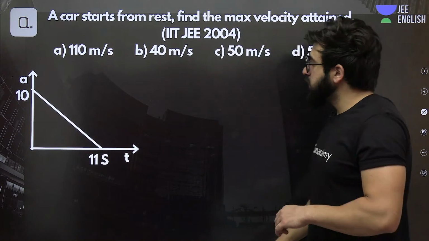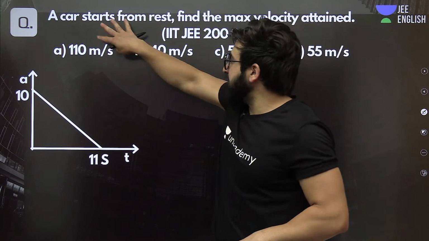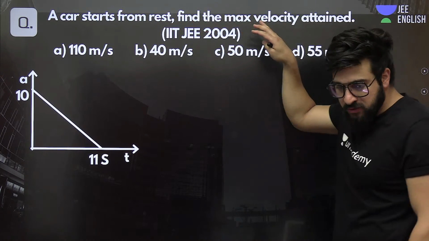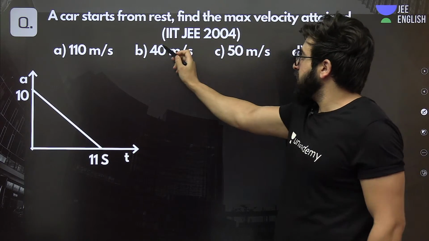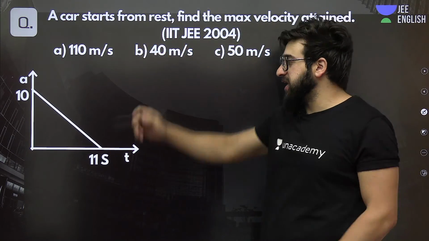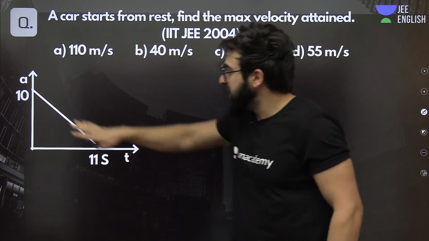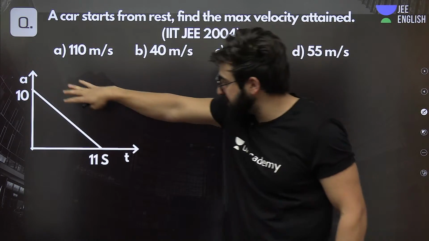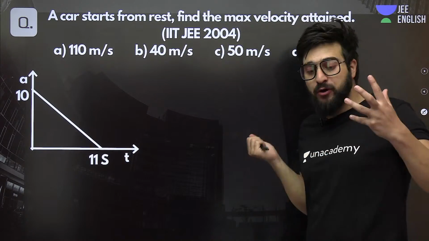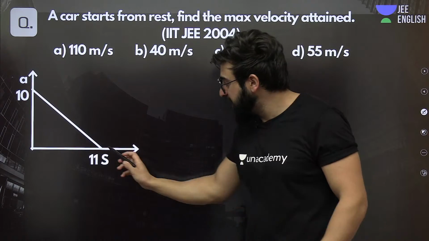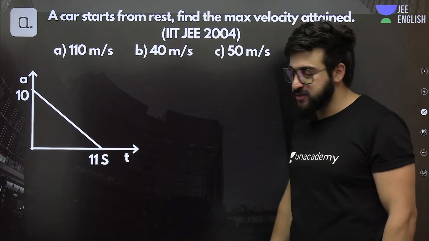Okay. Now, a car starts from rest. Find the maximum velocity attained. There is a car which starts from rest, and its acceleration time graph is coming out to be like this. We have to find how much maximum velocity it has attained in 11 seconds. That's what we are supposed to find.